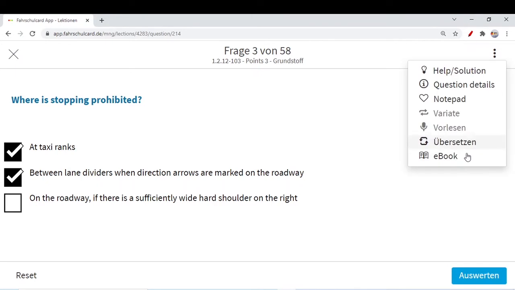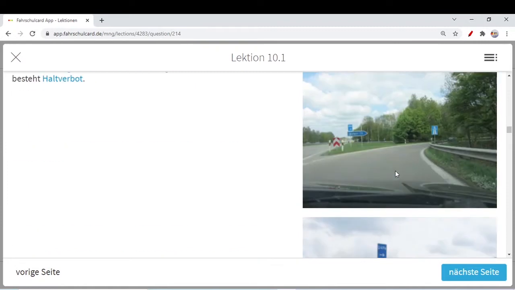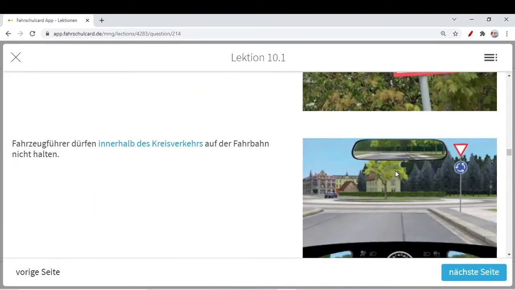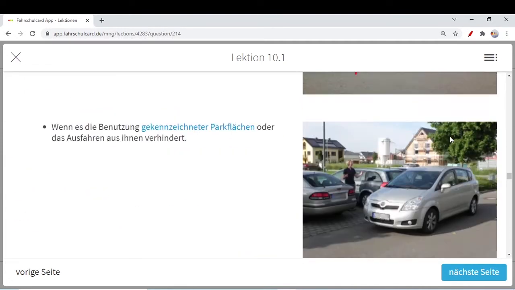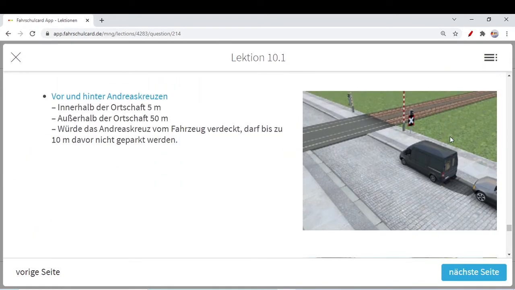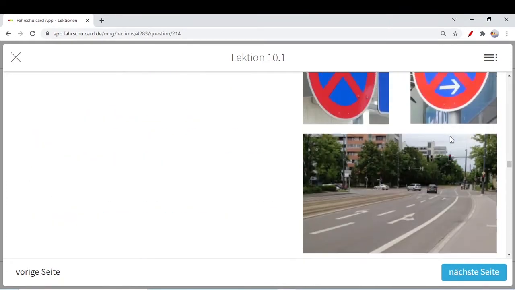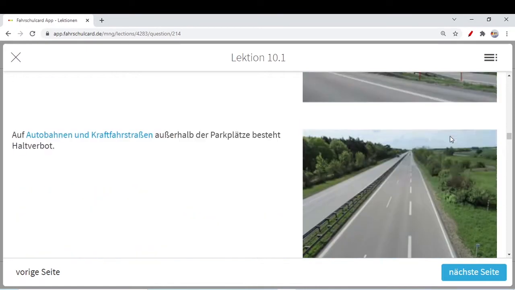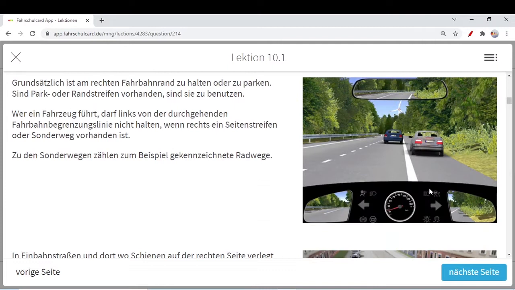On the roadway, if there is a sufficiently wide hard shoulder on the right, I will again explain you this term. We can take an example, but better I will explain you somewhere. I think we have seen a picture a few minutes back. There we could see this hard shoulder. Actually, I will quickly search for it. Here, for example, if you have sufficient space for a hard shoulder, there you can stop.